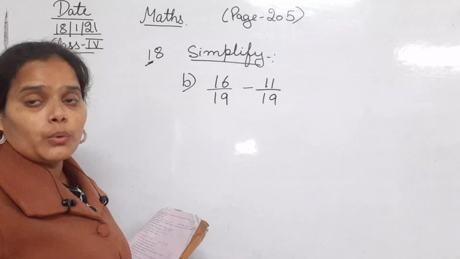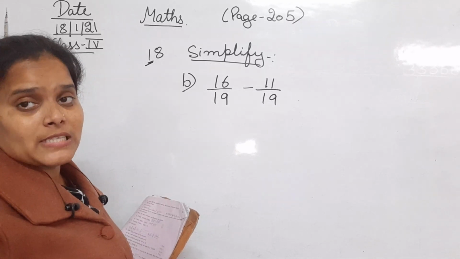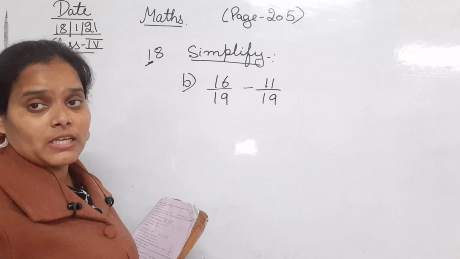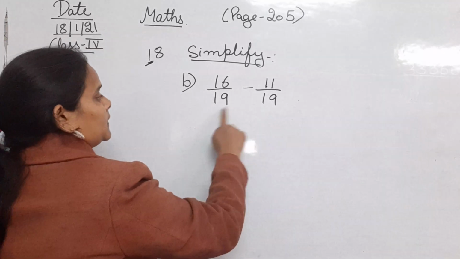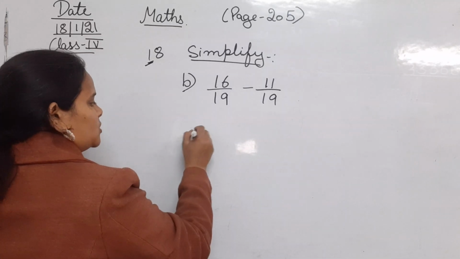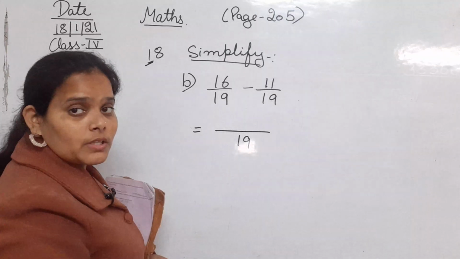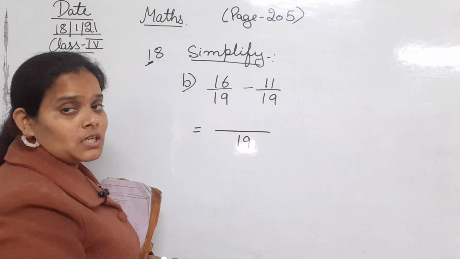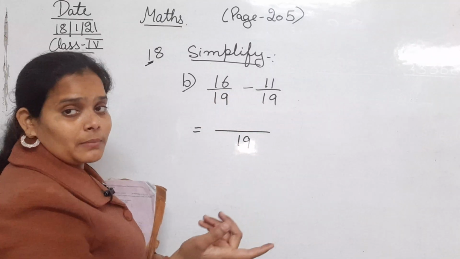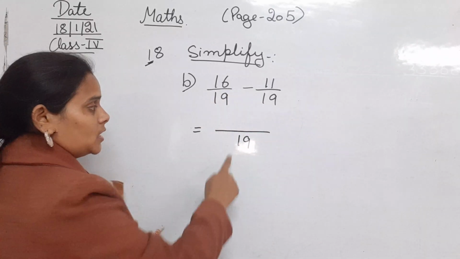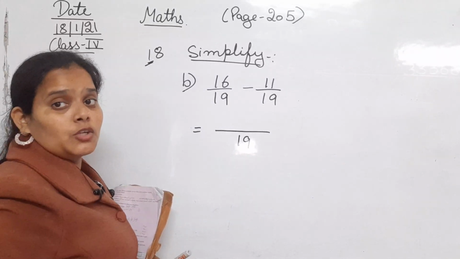So now we are going to subtract these two fractions. First of all we will see whether the denominators of both the fractions are same. देखिए, दोनों का denominator same है. Yes, they both are same. So let's take the common denominator, that is 19. They both are having the same denominator 19. The denominator same है, so that's why we have taken the common denominator, that is 19. Now let's subtract the numerators.